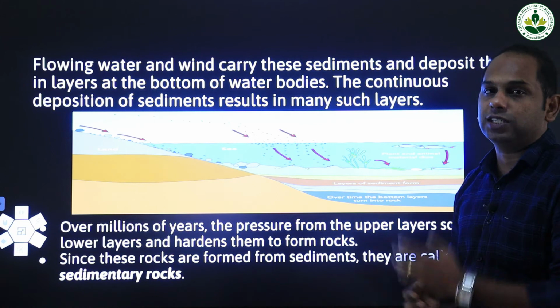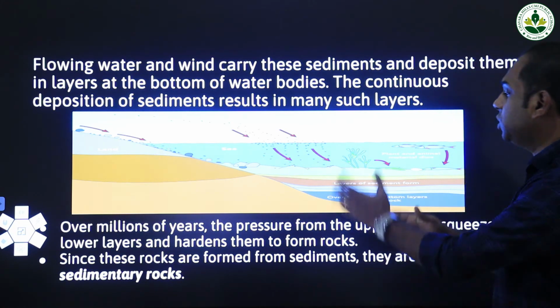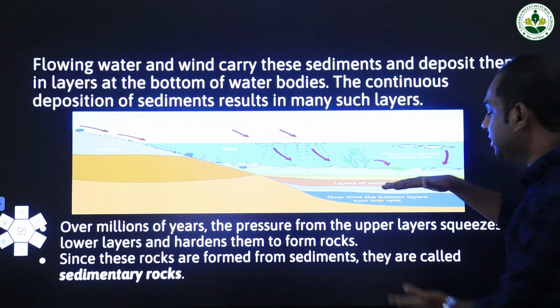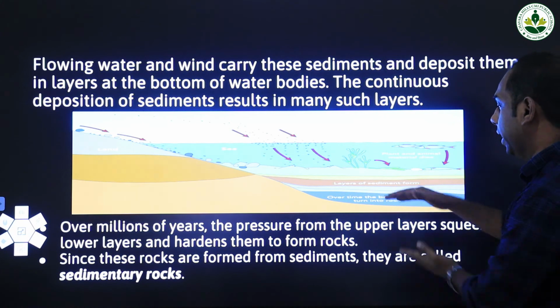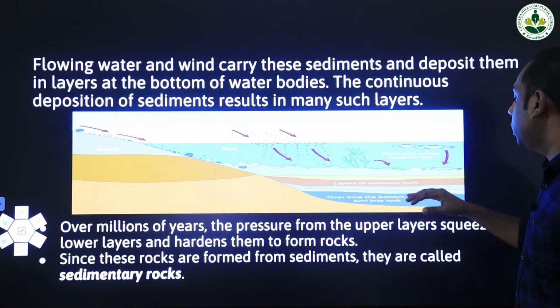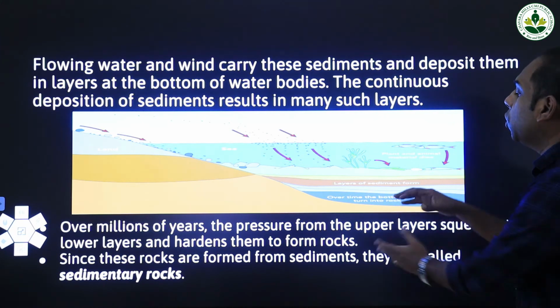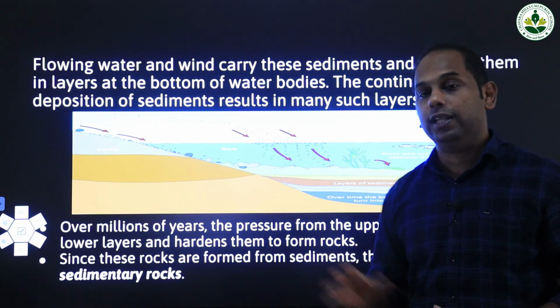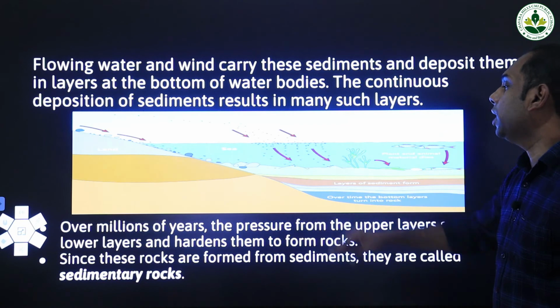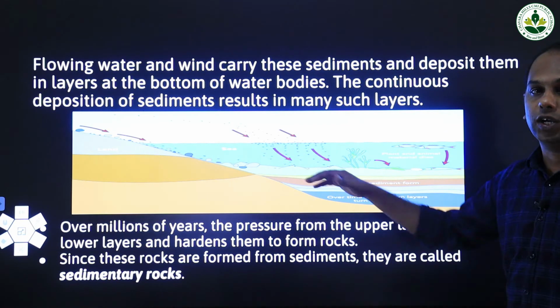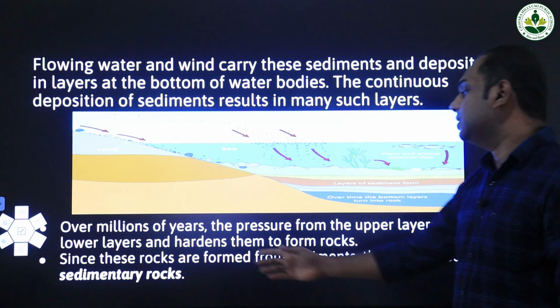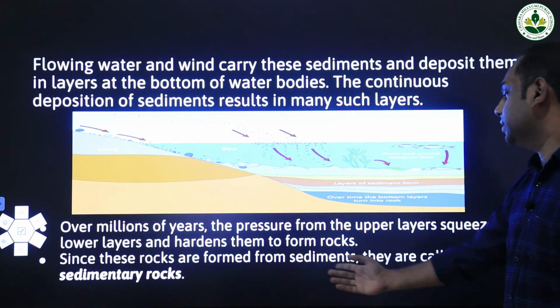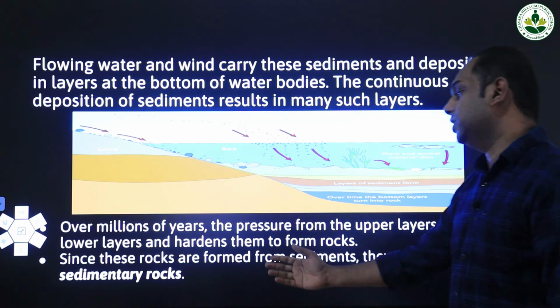Over time, the bottom layers turn into rock. This is how sedimentary rocks generally form at the bottom of water bodies. Since these rocks are formed from sediments, they are called sedimentary rocks.